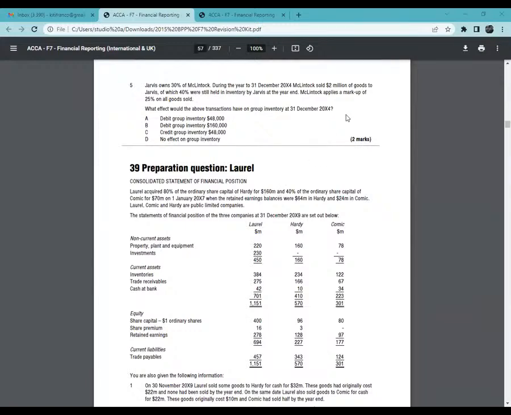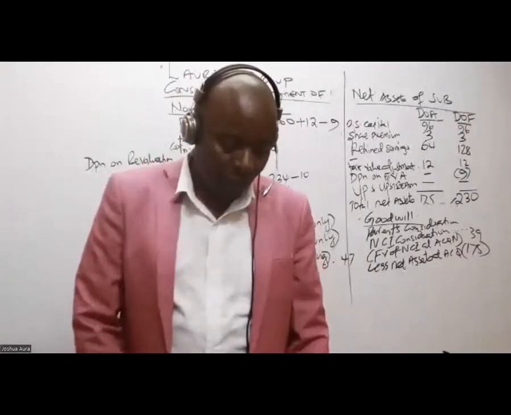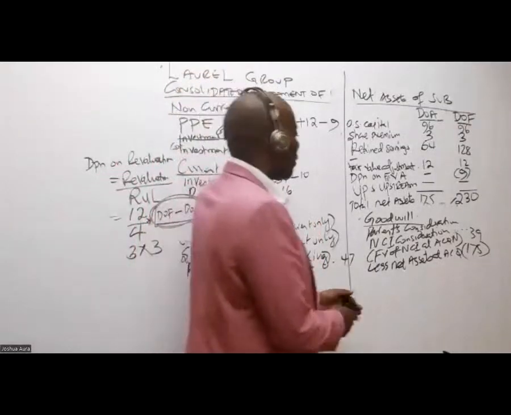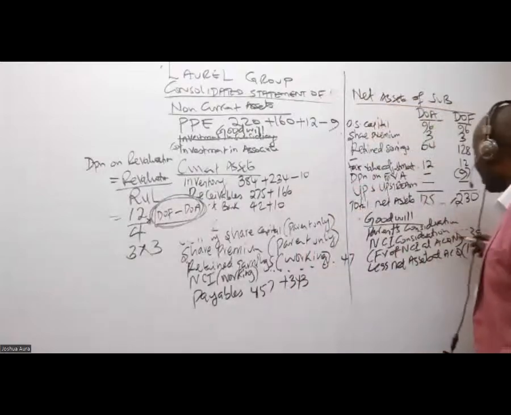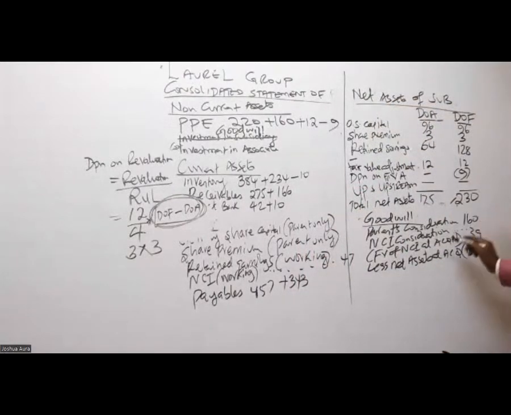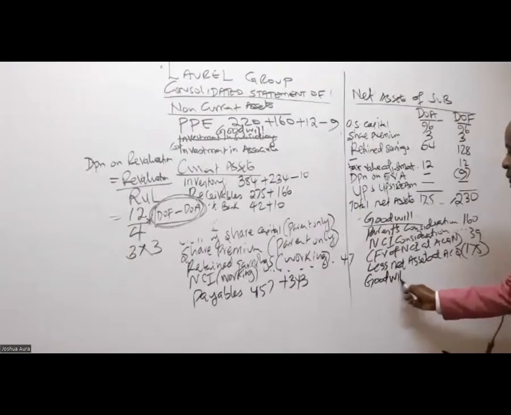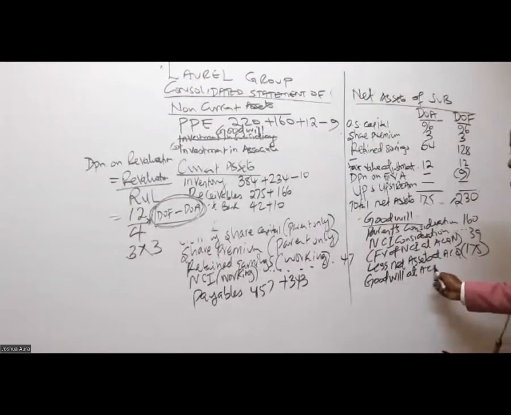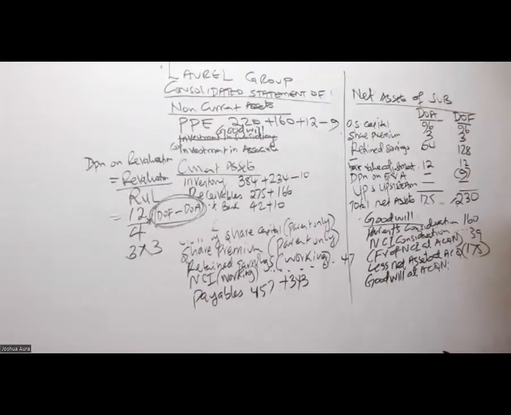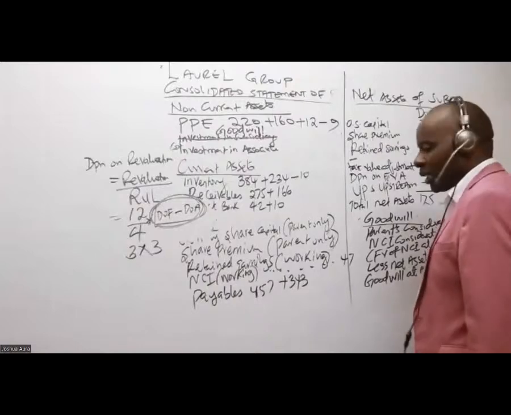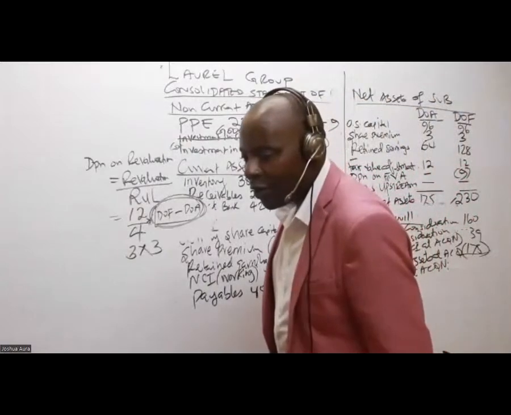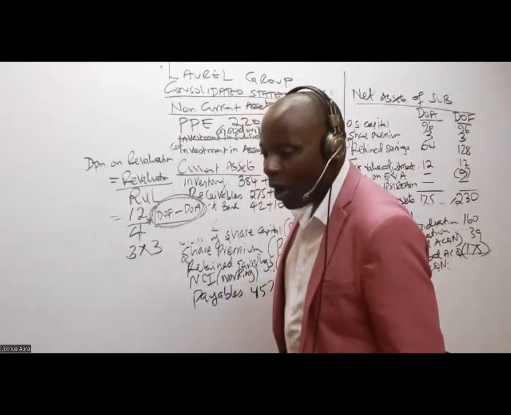You're right, thank you. 160. So could you then kindly give me the goodwill at acquisition? I'm being given a figure of 24.